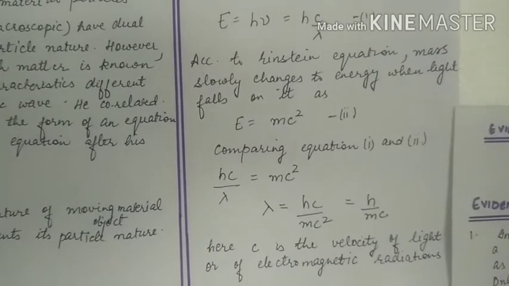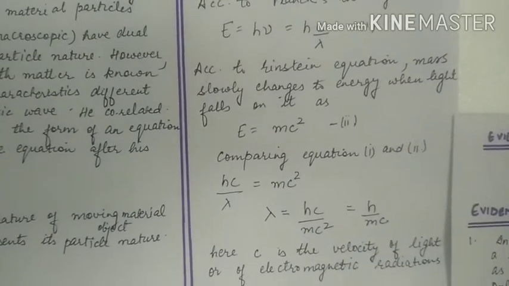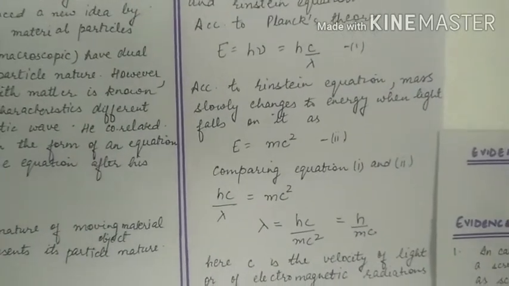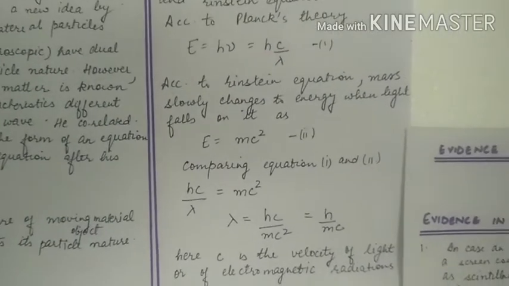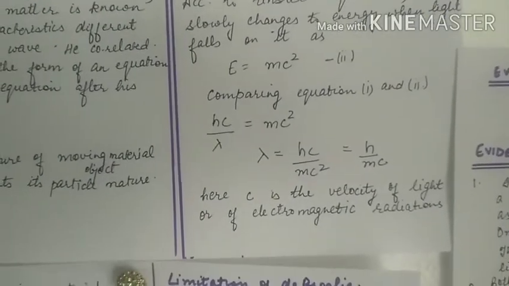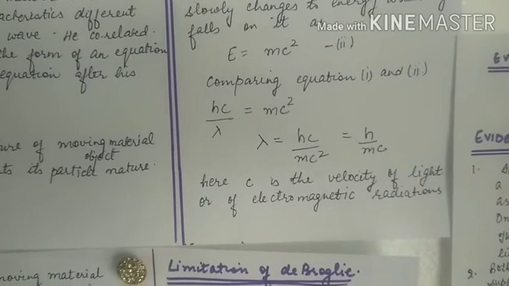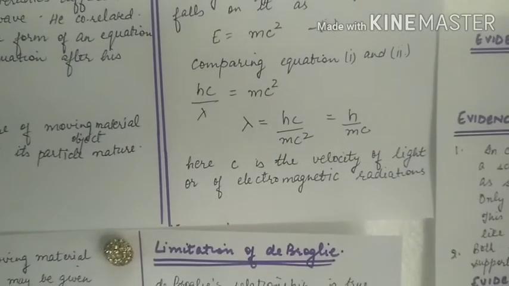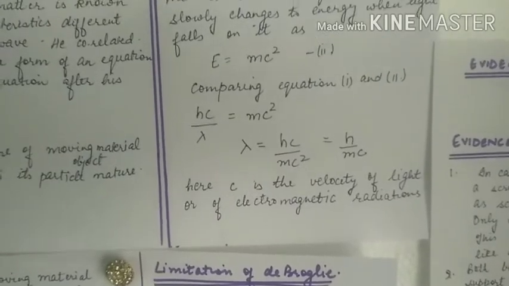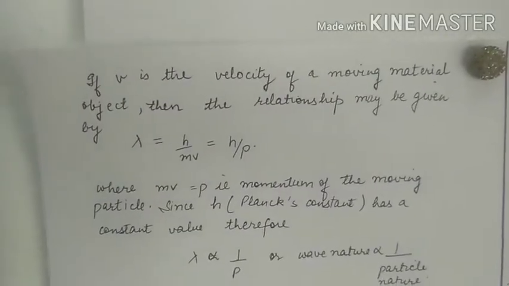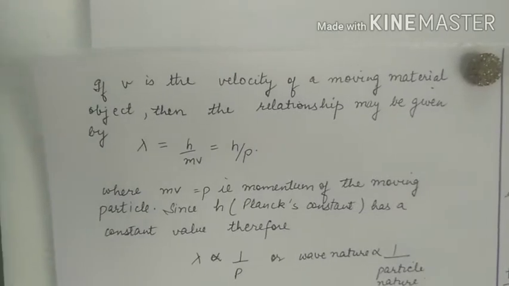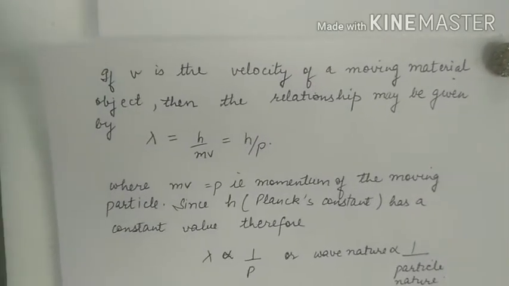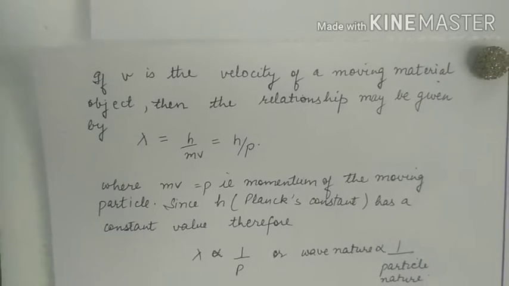So comparing equation 1 and 2, left hand sides are equal, so right hand sides become equal to each other. So hc by lambda from the first equation is equal to mc square from the second equation. So lambda is equal to hc by mc square, which is h by mc. C cancels out. Here c is the velocity of light or of electromagnetic radiation. But in case of a moving particle, the velocity is v. So replacing c with v, we write v.